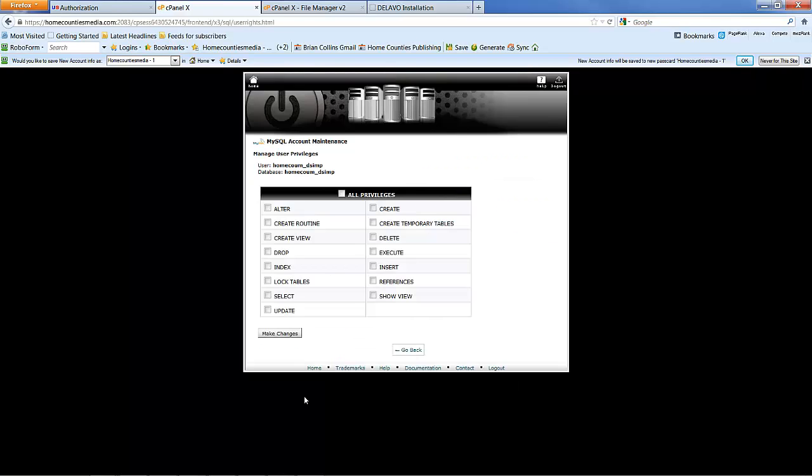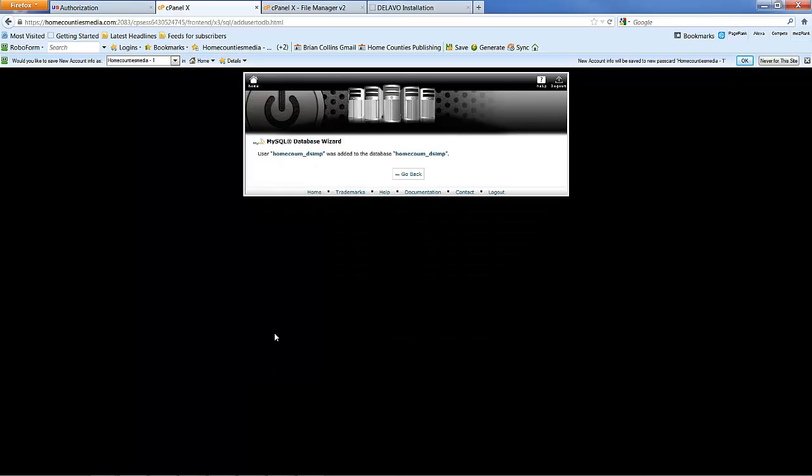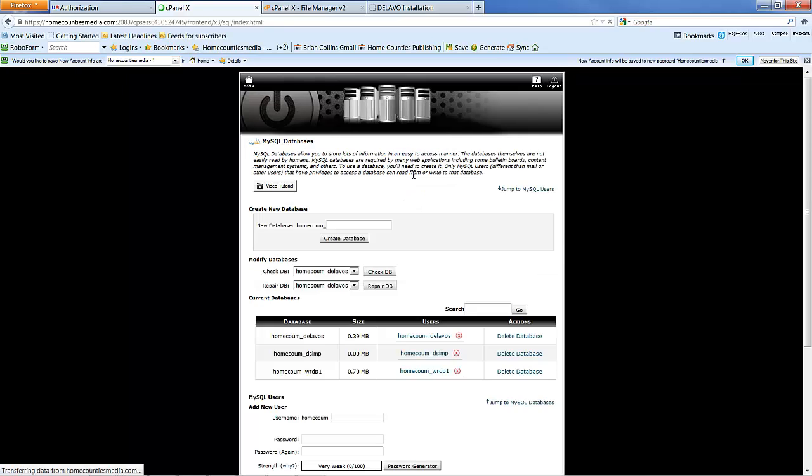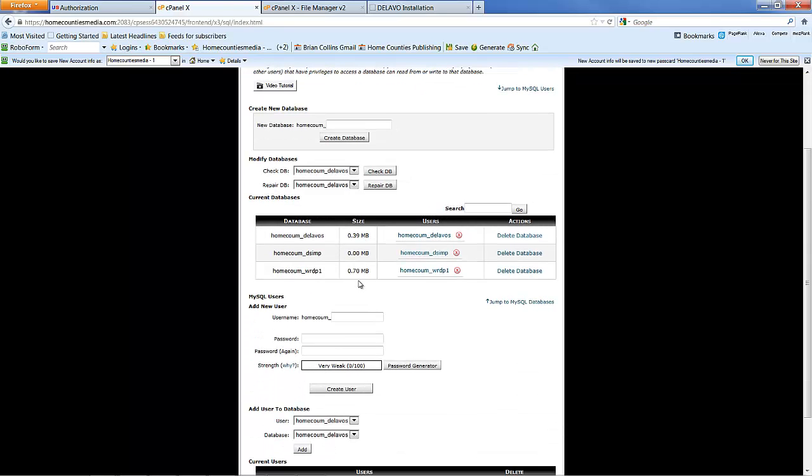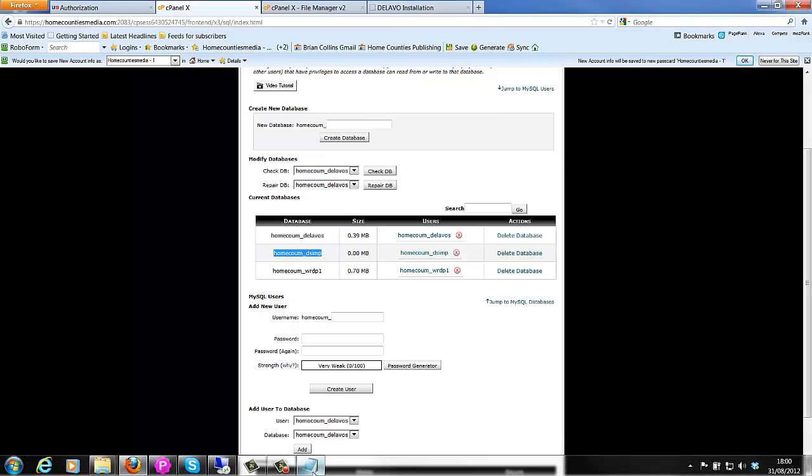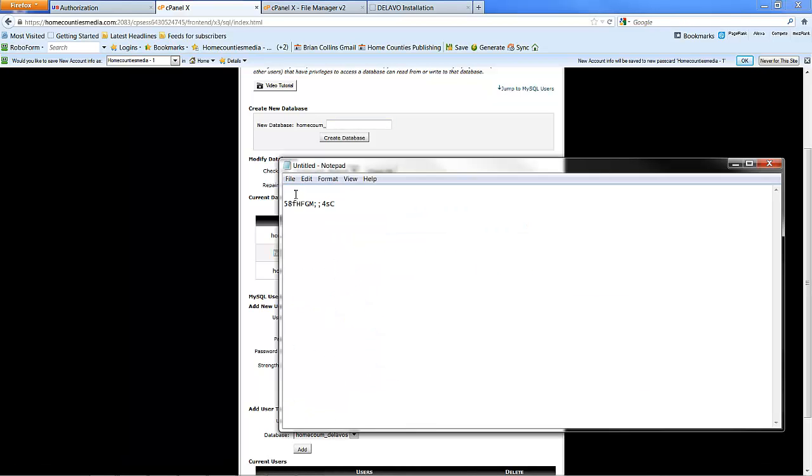Add. All privileges. Make changes. And go back. We also need a copy of the database name and username, which in our case is just the same, and we'll copy and paste that into the notepad document also.